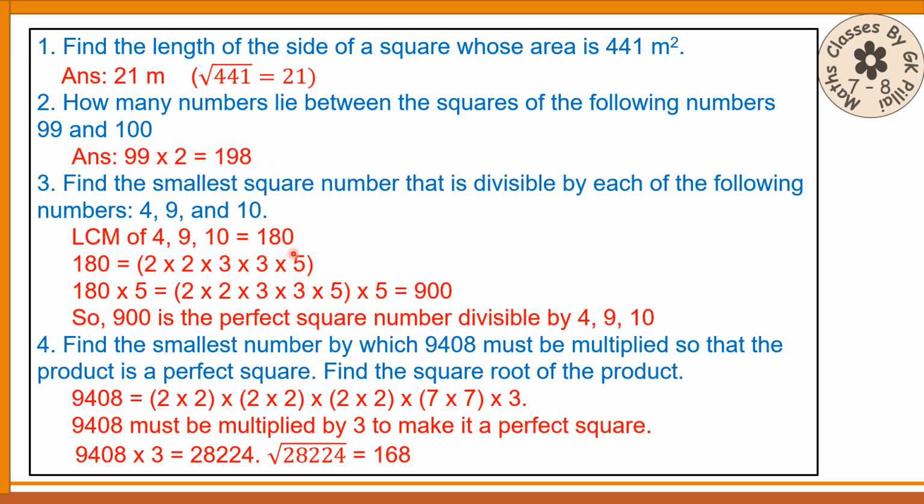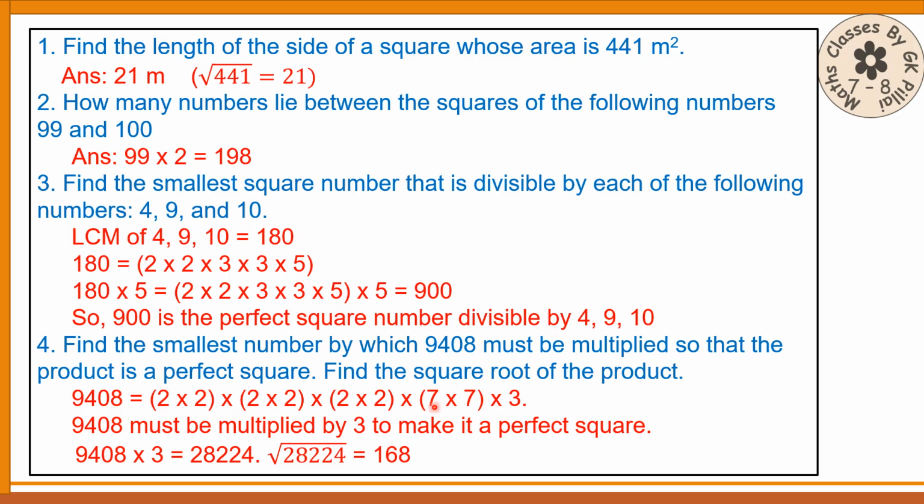Another one: find the smallest square number that is divisible by each of the following numbers 4, 9 and 10. This is a very important question. It is there in your textbook and the previous textbook also. First we will find the LCM of 4, 9 and 10. We will get 180. Then you have to prime factorize 180 and write like this. 2 and 3 are in pairs, 5 is not. So if you multiply 180 by 5, whatever you get will be a perfect square number. That will be the smallest square number divisible by all these numbers.